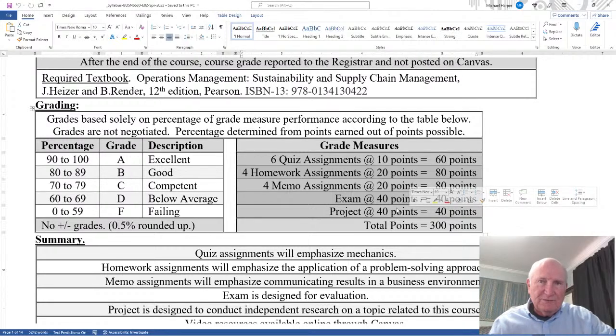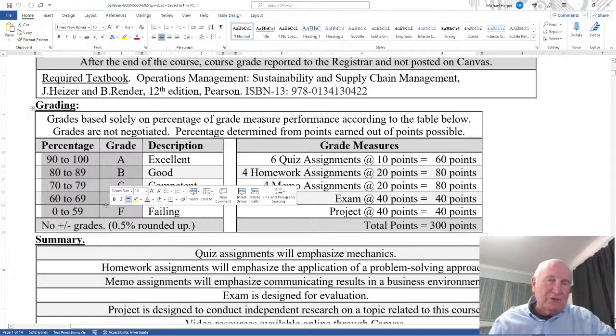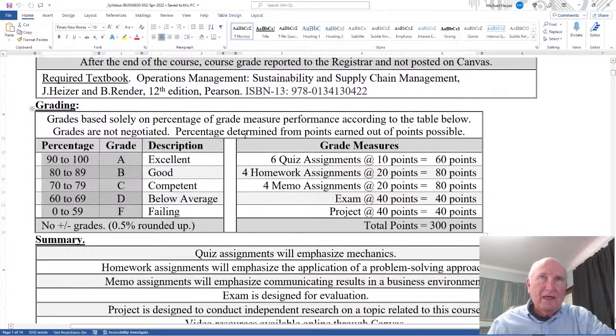That percentage then is compared over here on the left in a certain range, and there's where your letter grade will be assigned. And so there's nothing subjective or judgment in here. It's based all on points. And so there's no extra points with extra credit or anything. It's just on your performance on these measures over here. Now notice I have no plus minus grades. There's no B plus, C minus, it's just A, B, C.